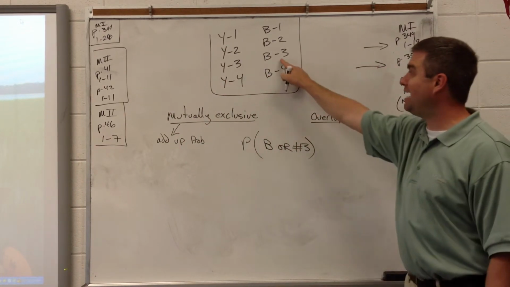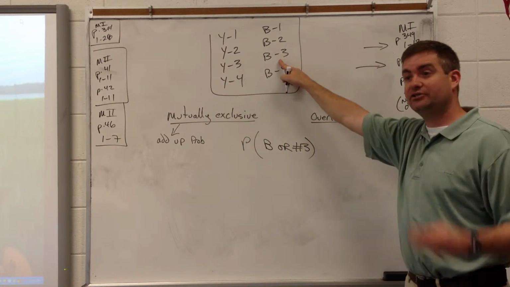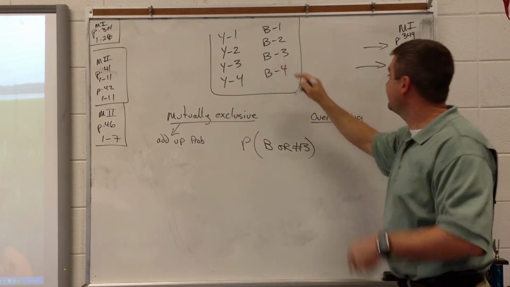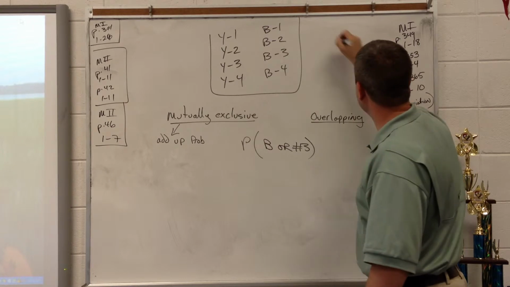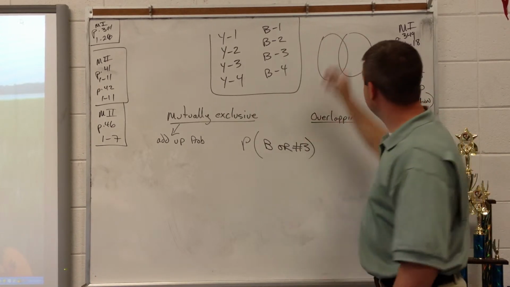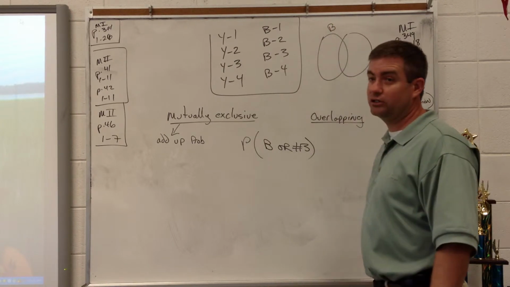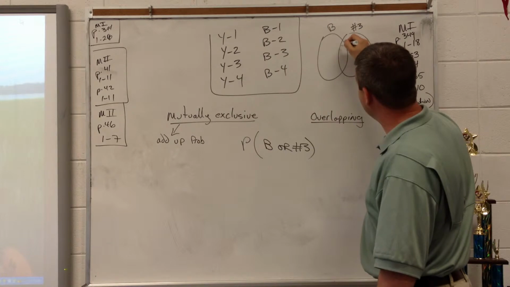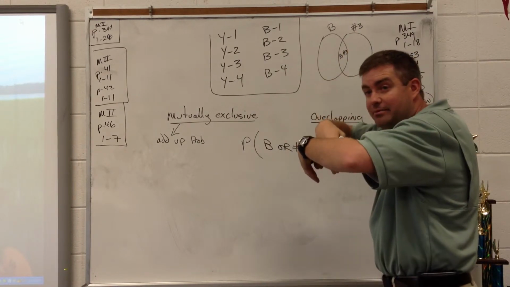They overlap. Why? Because there's a blue number 3 card. Think of it like a Venn diagram. If this was all the blue cards and this was all the number 3 cards, what would you have in the middle? A blue number 3. They overlap.